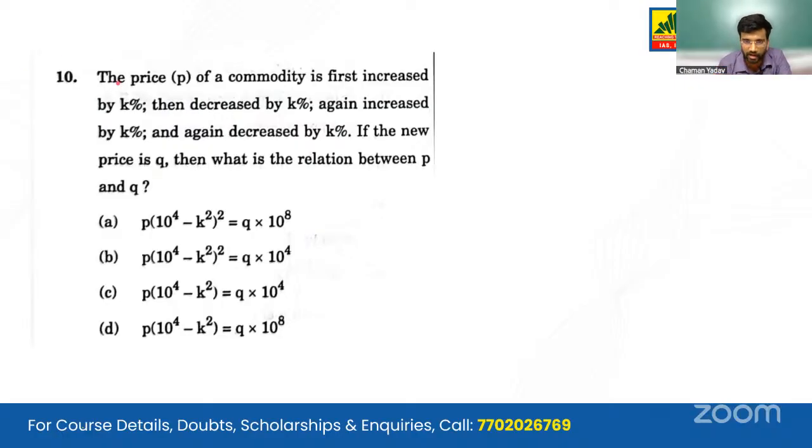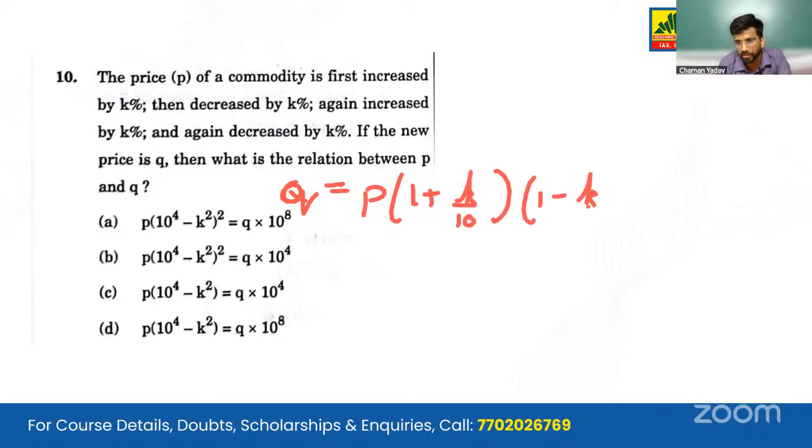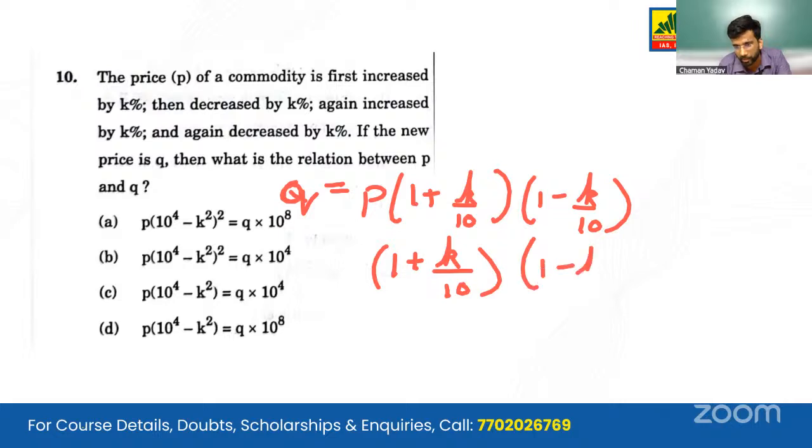So we can write an equation here. Q equals P times (1 plus K by 10) times (1 minus K by 10), because it is decreased by 10%, then it is again increased by 10%, so we'll write 1 plus K by 10 and 1 minus K by 10.